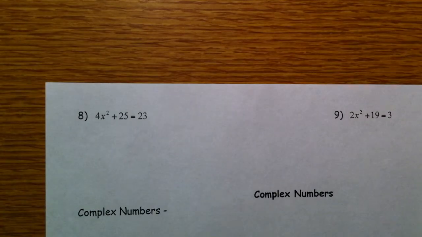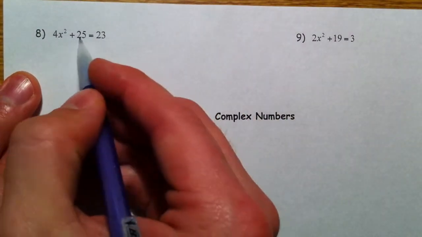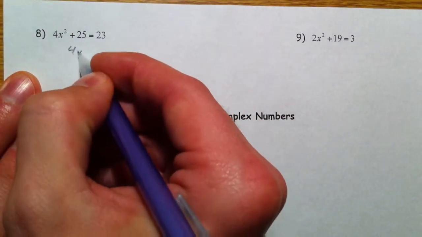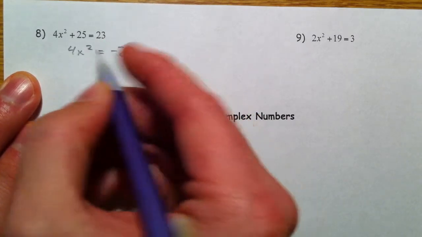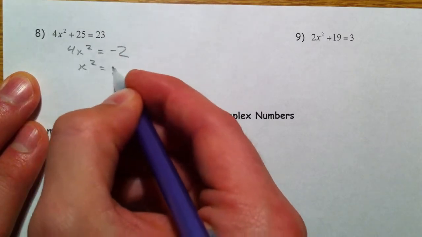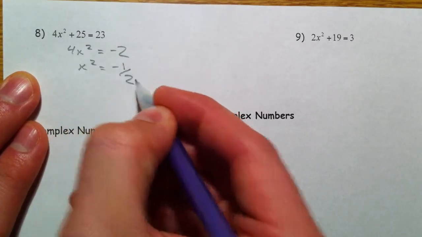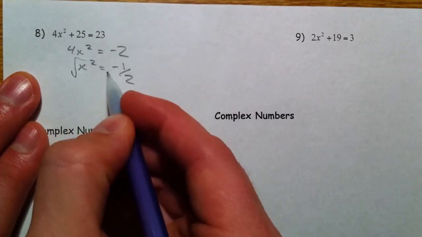So a little more solving ones here. If I subtract 25, I get 4x squared equals negative 2. If I divide by 4, I get x squared equals negative 2/4, or negative 1/2. And then I take the square root.